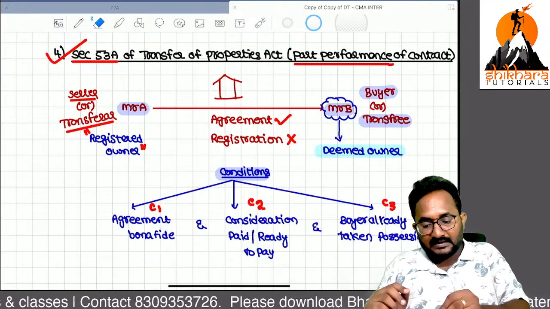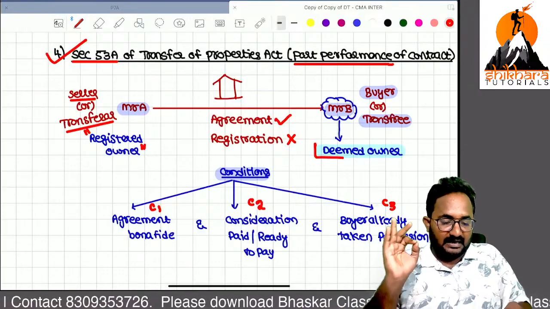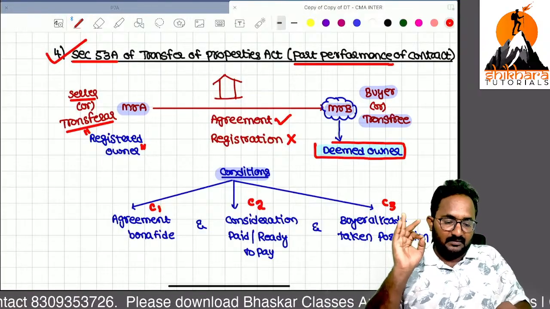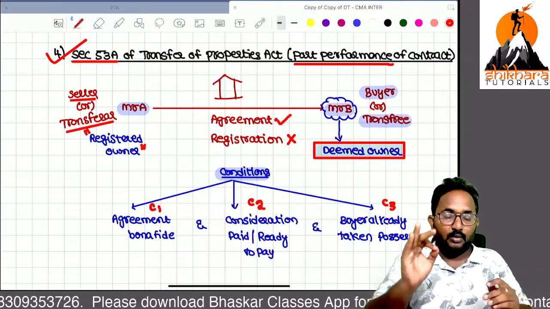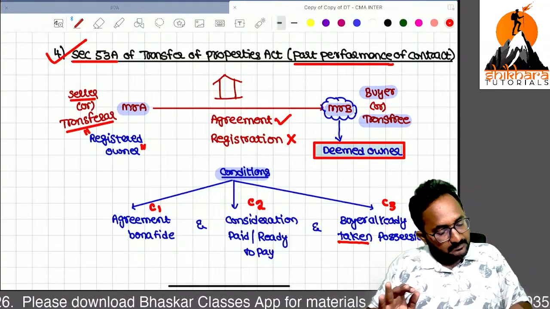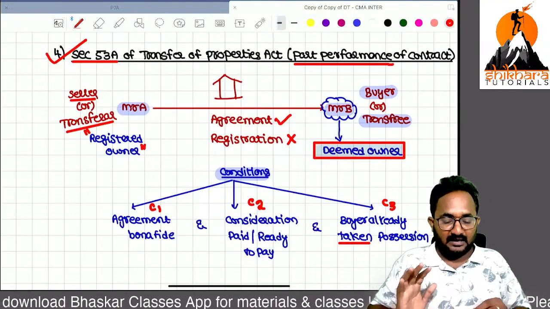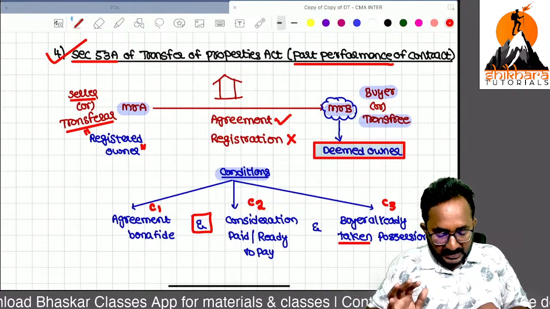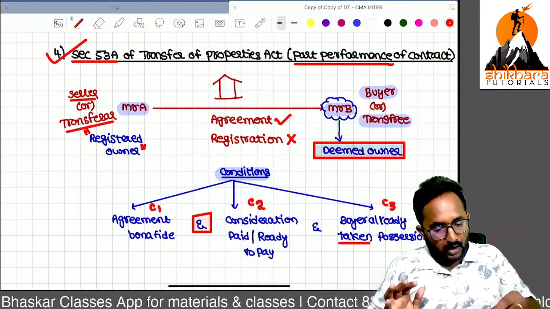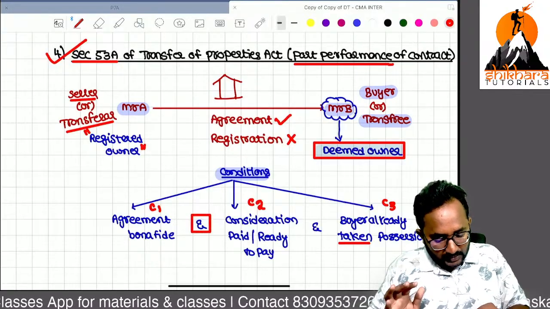Even though registration is in the name of Mr. A, we can tax that income in the hands of Mr. B. Now Mr. B is treated as deemed owner because he has taken possession. He paid the consideration or is ready to pay also, and the agreement is bona fide. If all 3 conditions are satisfied, the buyer can be treated as deemed owner. Are you clear, ma?